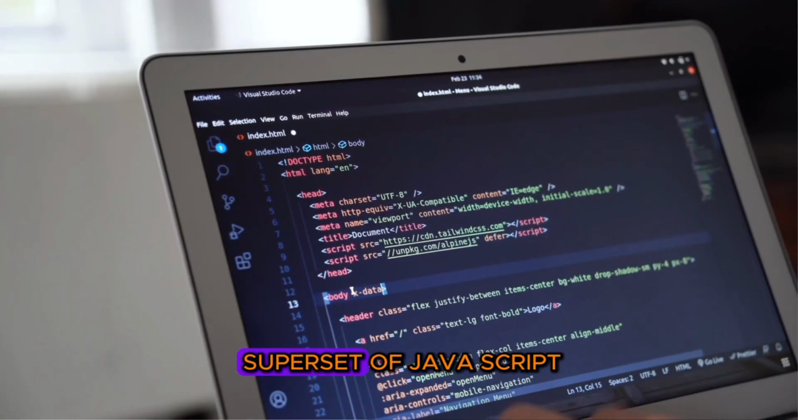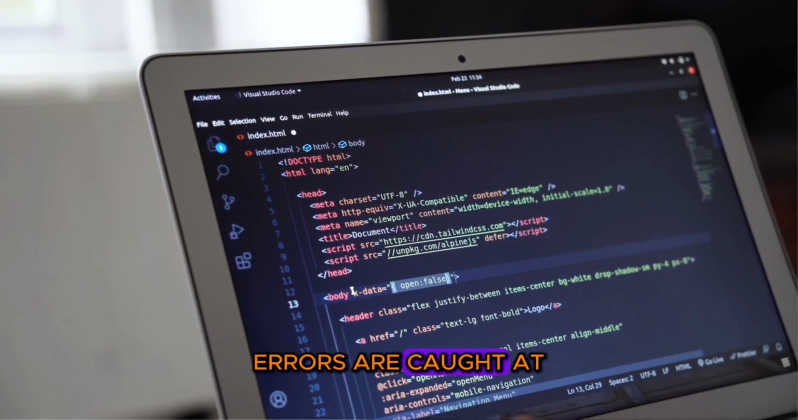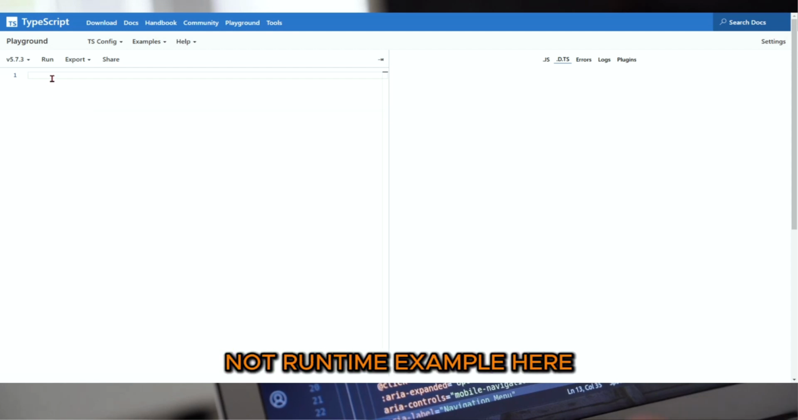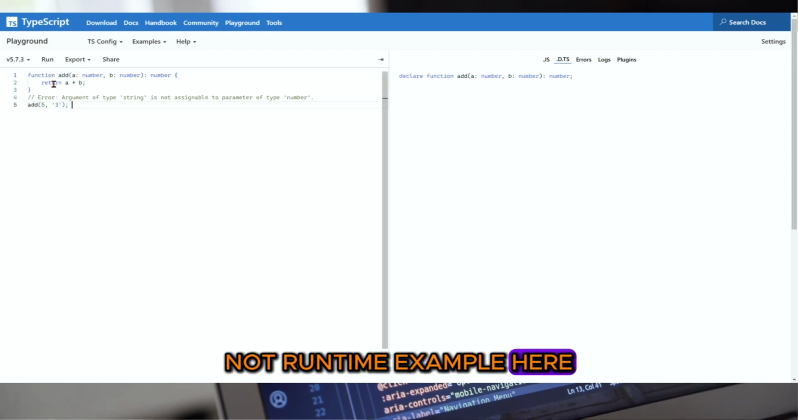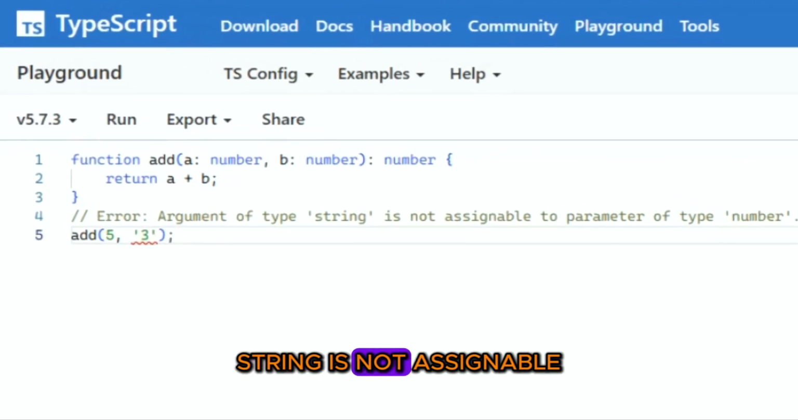TypeScript is a superset of JavaScript, adding static typing and other advanced features. Errors are caught at compile time, not runtime. Example: here you see the error, argument of type string is not assignable to parameter of type number. So this error was caught at compile time, not runtime.